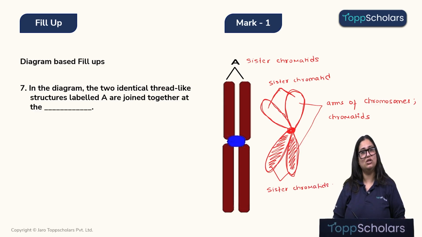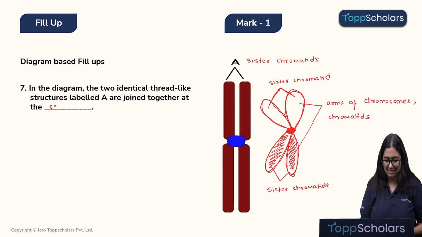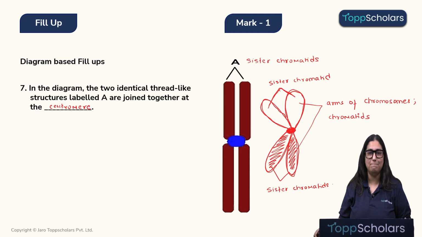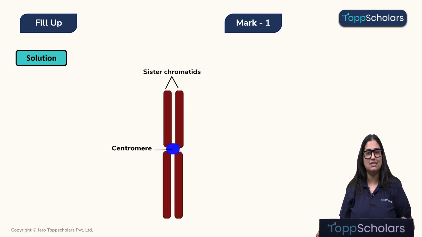Right? Okay, children? Now, the point where these sister chromatids are connected to each other, this constriction you can see, is known as the centromere. What is it known as? It is known as the centromere. Okay, children? I hope this is clear.